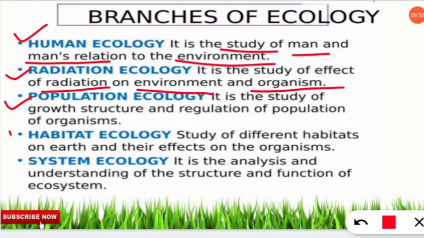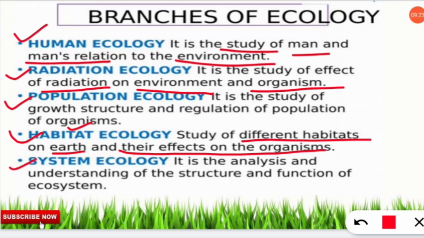Next is habitat ecology. Habitat ecology means the study of different habitats on earth and their effect on the organism. For example, we'll see how the Eskimos living in the ice, that is the glacier region, are interacting, and how the people living in the desert area are interacting. With respect to the habitat, not only human beings but also how the animals are interacting with their habitat will be called habitat ecology.